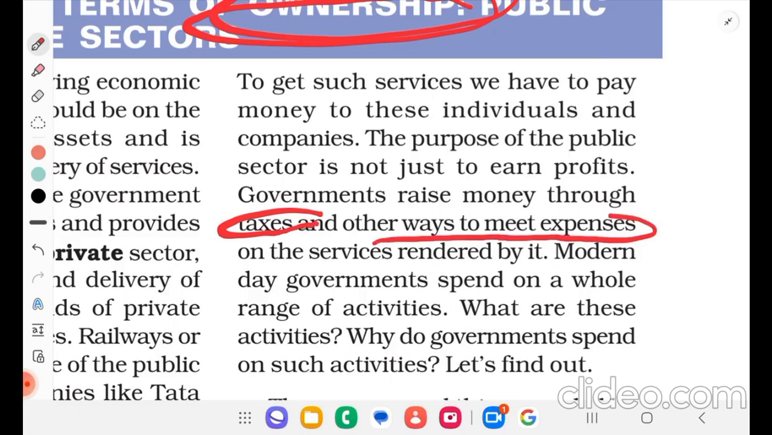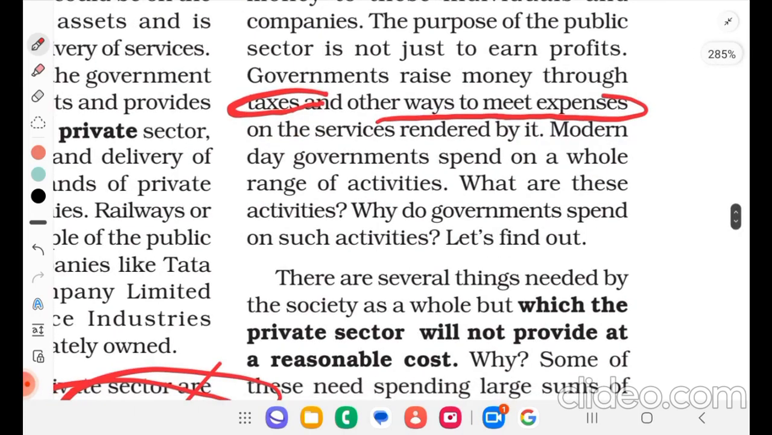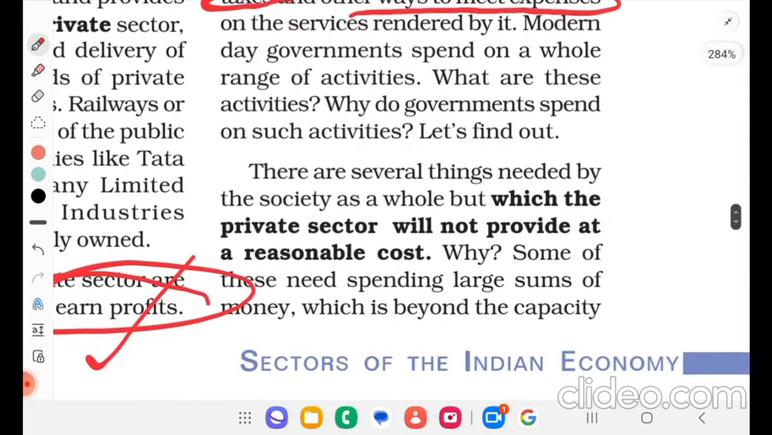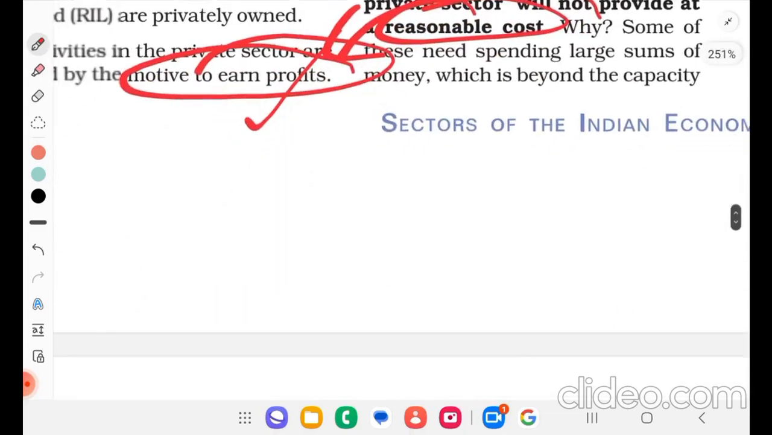Modern day governments spend on a whole range of activities. What are these activities? Why do governments spend on such activities? Let us find out. There are several things needed by a society as a whole, but which the private sector will not provide at reasonable cost. Why? Because they are working for profit. Some of these need spending large sums of money, which is beyond the capacity of the private sector. So capacity also matters.